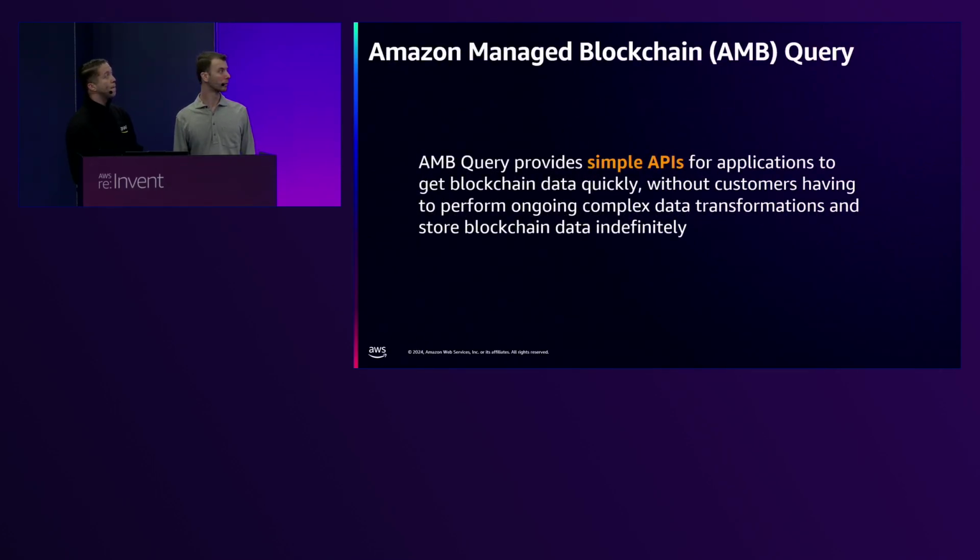Amazon Managed Blockchain Query is a fully managed service that we created to help you get around all the complexities of indexing your blockchain data. AMB Query provides very simple APIs for you to query directly from your applications and set up structured data from your blockchain workloads. We take care of all the indexing and the loading, and we provide very low latency access to that information.